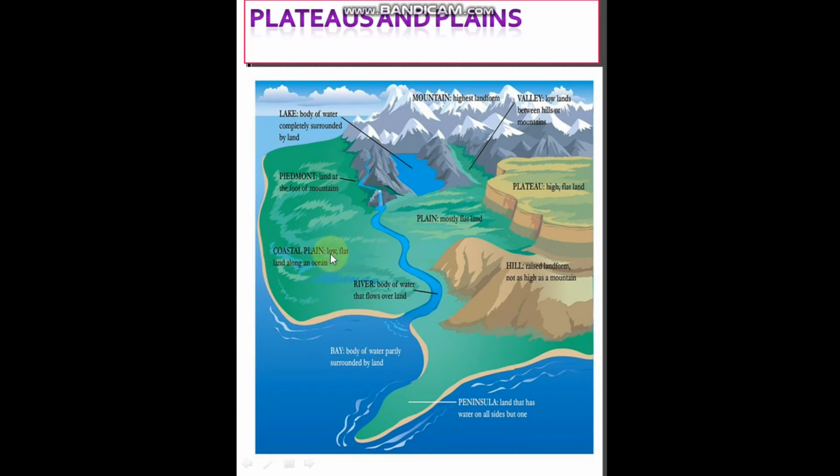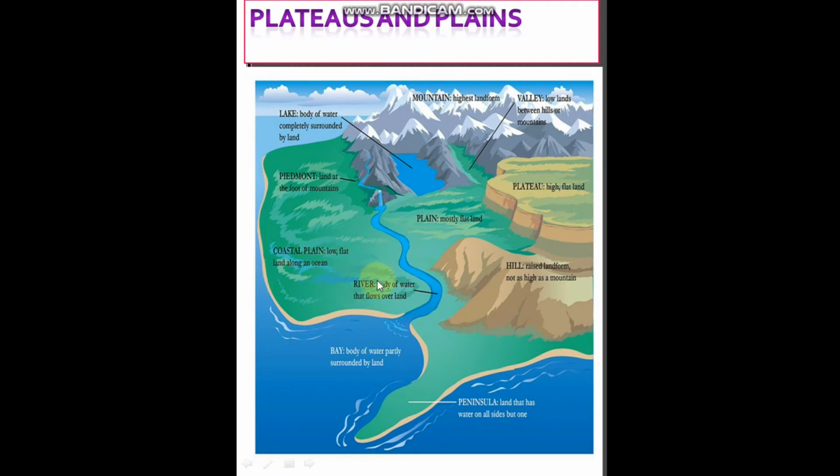Coastal plains is nothing but low flatland along an ocean. There is a difference between plateaus, plains and coastal plains. Plateaus are high flatland, plains are mostly flatland, coastal plains are low flatland along an ocean.